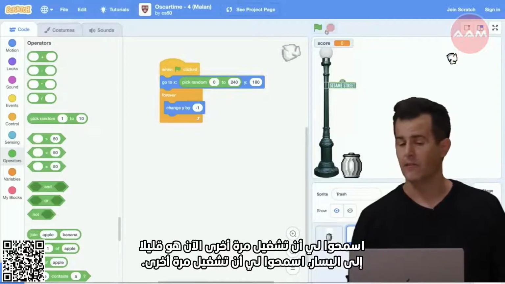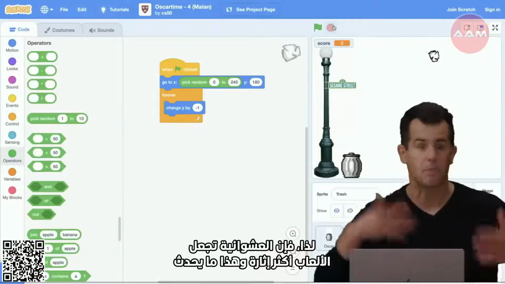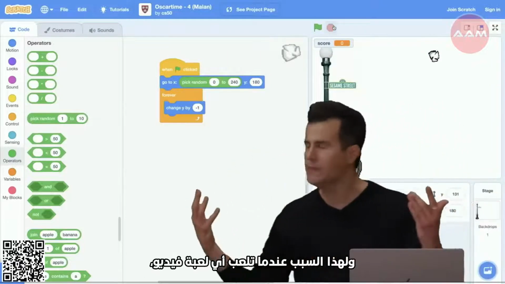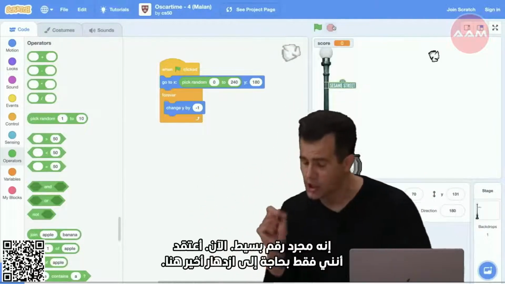Now it's a little to the left. Let me run it again. Now it's a little more to the left. Again, now it's back to the right. So randomness just makes games more interesting. And this is why when you play any video game, if different things are happening, there's probably just some randomness. And it's quantized as just a simple number.